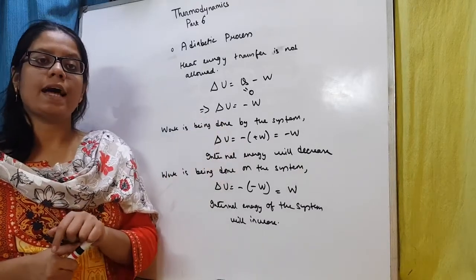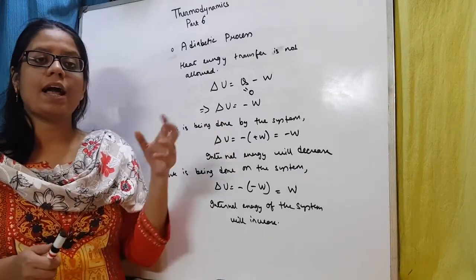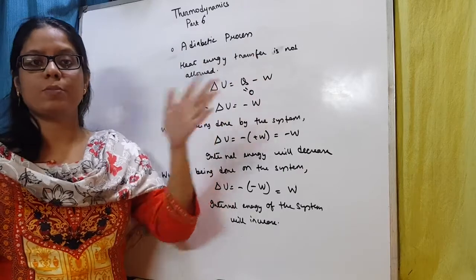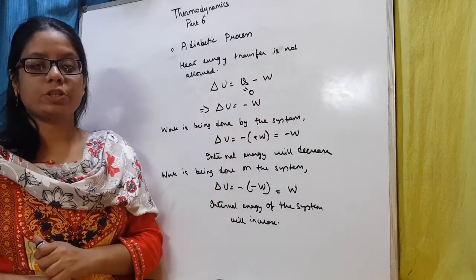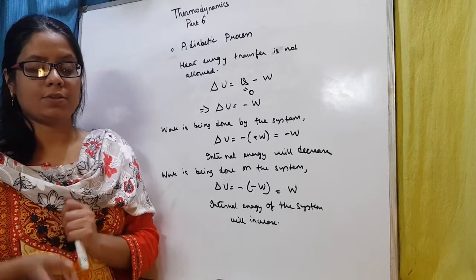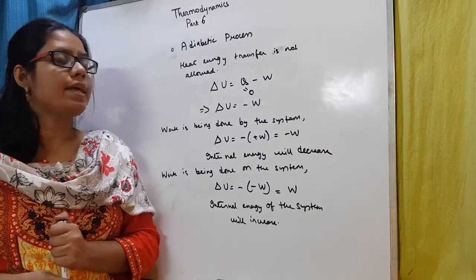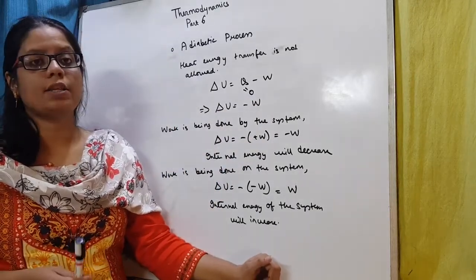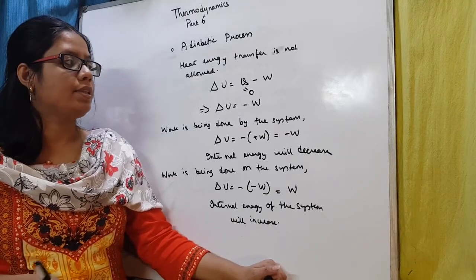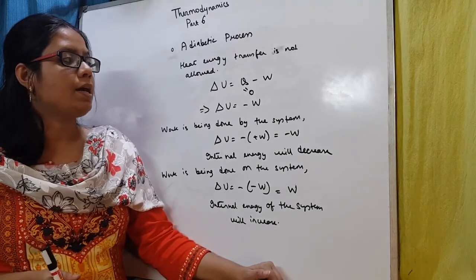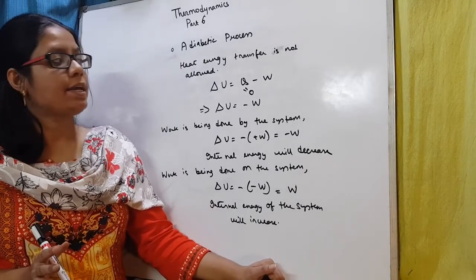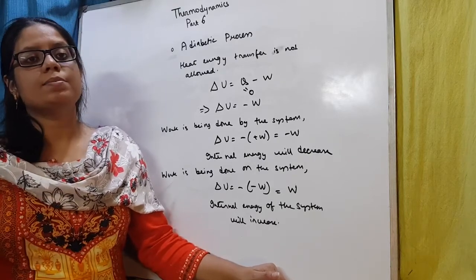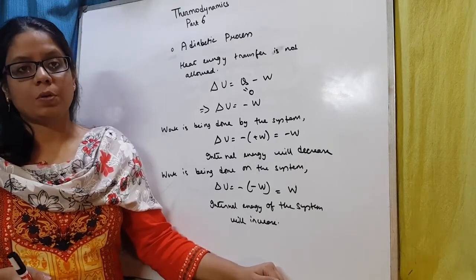And another example is that when a tire bursts, a large amount of air escapes through the hole and expands into the atmosphere. That expansion takes place in such a short time that heat transfer cannot take place. So that is also an adiabatic process. So these are the examples of adiabatic processes, and this is the expression for the adiabatic process. So these are all the 6 processes that we studied. This basically wraps up the main part of the first law of thermodynamics. In the next video, we will study in a little depth the various terms that are associated with the first law of thermodynamics.